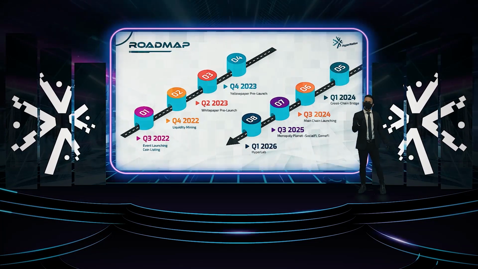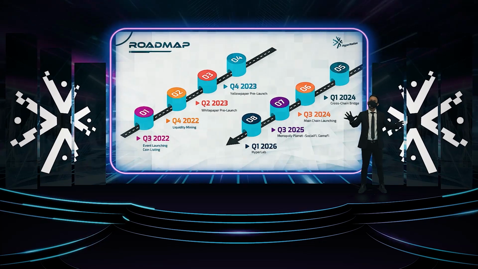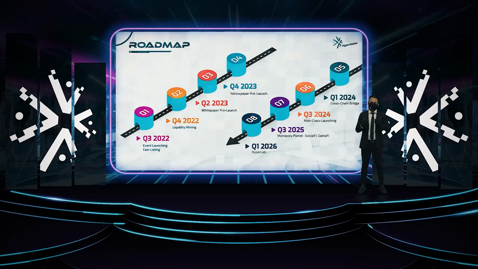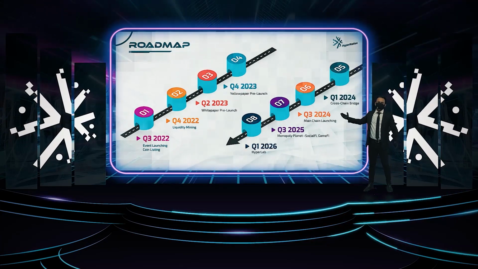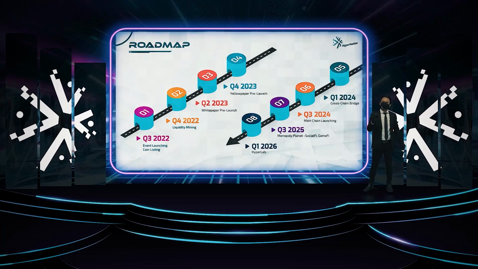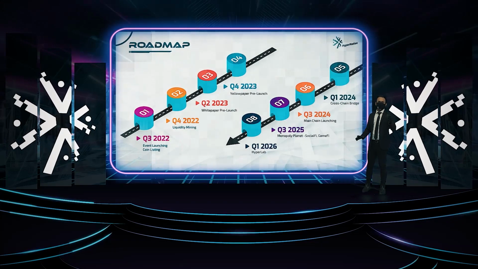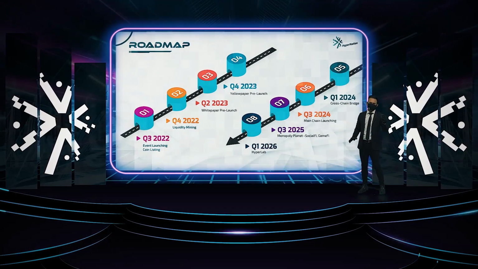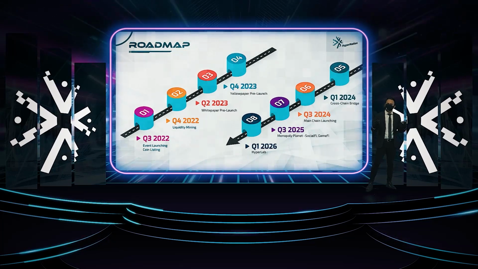This should be very exciting to a lot of you, as you have more methods to monetize from our coins. By Q2 next year, we will have our white paper pre-launched, which will be followed by our yellow paper pre-launched in Q4 of 2023. As we mentioned earlier, our public chain is currently in development.